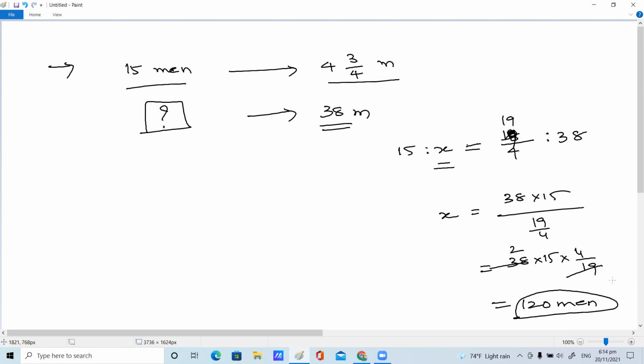120 men can dig 38 meters. Yes, someone is asking, any doubt, ma'am? The question is: 15 men can dig 3 by 4 meters in one day, so how many men can dig 38 meters?